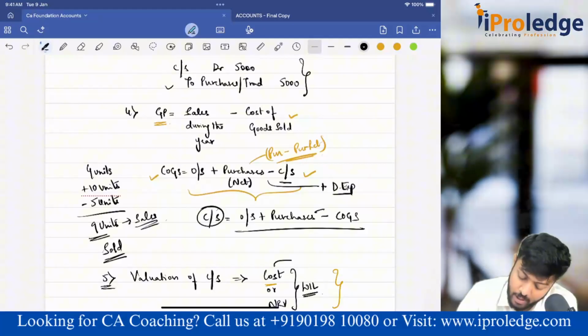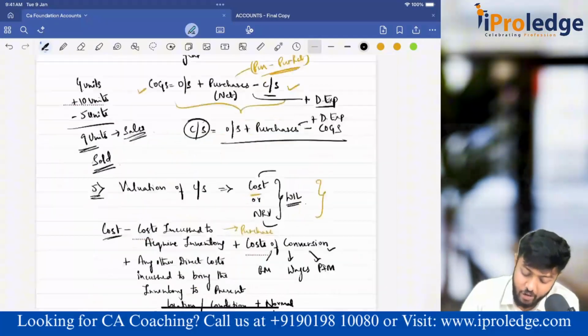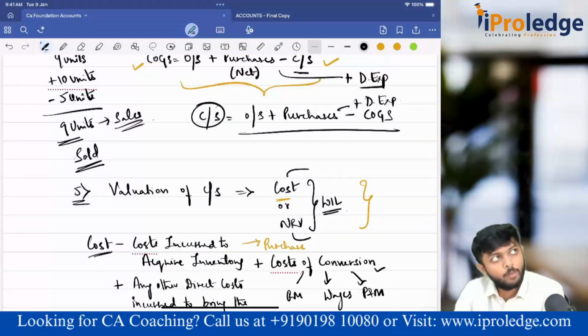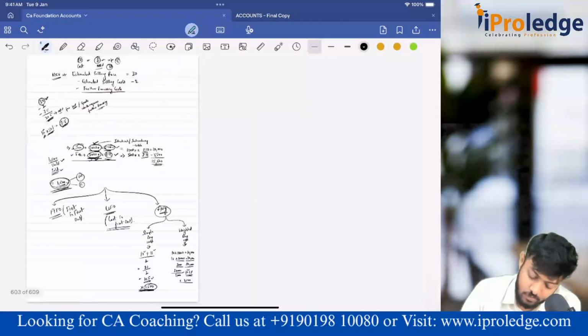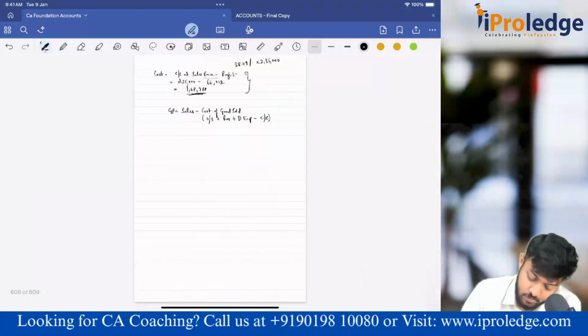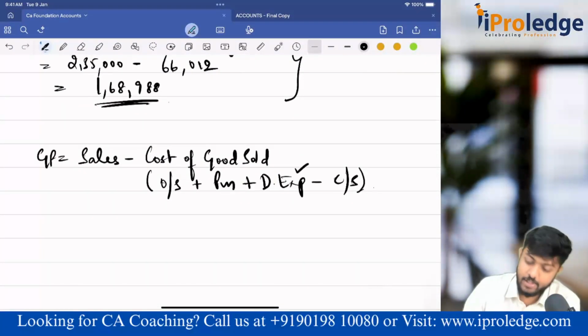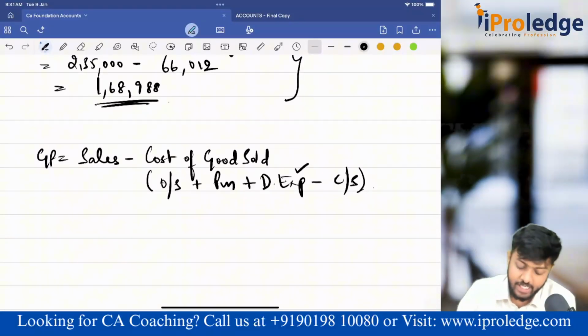Here also plus direct expenses. That one thing you can add, because direct expenses is also directly attributable. So we'll add it in the costing. So done, guys? Understood now?